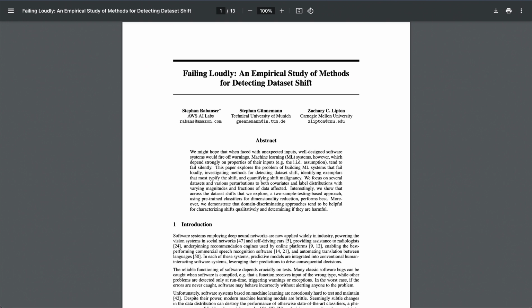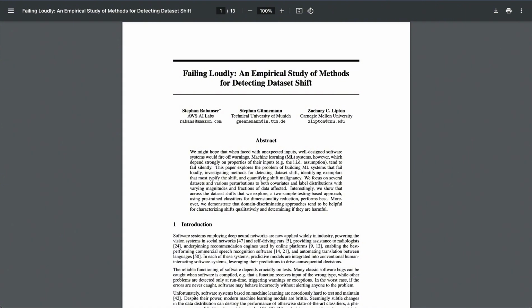Yeah, you're right. No method is perfect. And one thing to keep in mind is that these techniques are generally better at detecting shifts that affect a large portion of the data. If you have a very subtle shift, one that only affects a tiny fraction of your samples, it might be harder to pick up on. So it's like trying to find a needle in a haystack. Those outliers might just slip through the cracks. Exactly. And in those cases, traditional outlier detection methods might be more appropriate. They're designed to pinpoint those individual anomalies rather than detecting a systematic shift in the overall distribution. So it's all about choosing the right tool for the job. Big shifts, two-sample testing, outlier hunting, different approach.